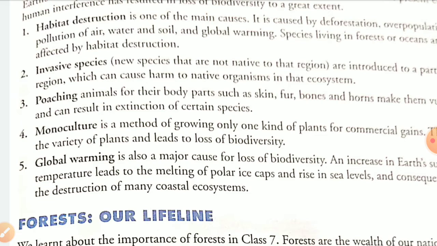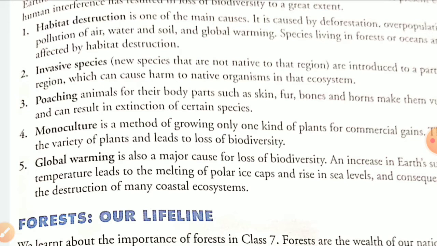Sometimes you must have heard that a lion comes to anyone's house. Okay, sometimes it starts coming on roads. Why does the lion or other wild animal leave their home, means forest, and come to the city side? Since we all are destroying their habitat, where will they go? They are coming to the city sides, isn't it?